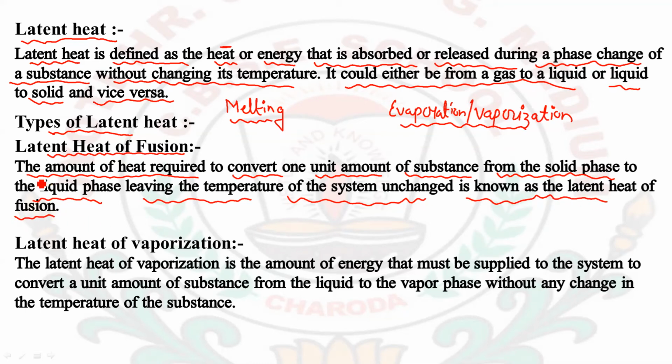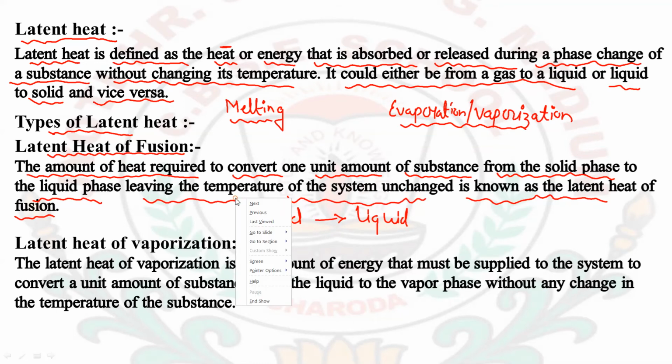We are converting a solid to liquid, which means it is a melting process. So for melting of a solid, the amount of heat required to convert its phase without changing the temperature of the system is known as latent heat of fusion.